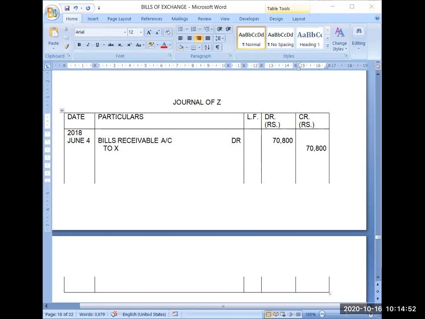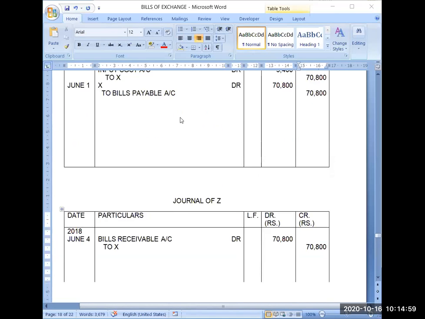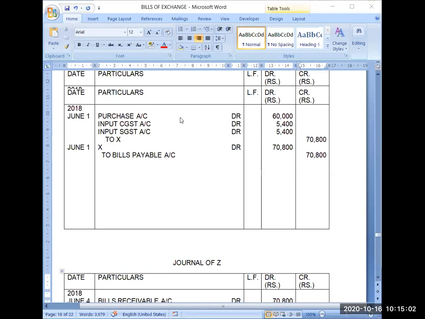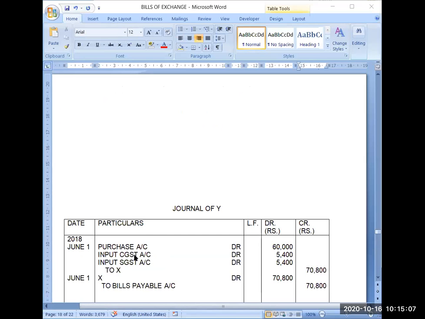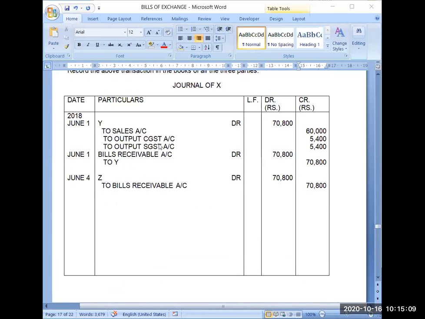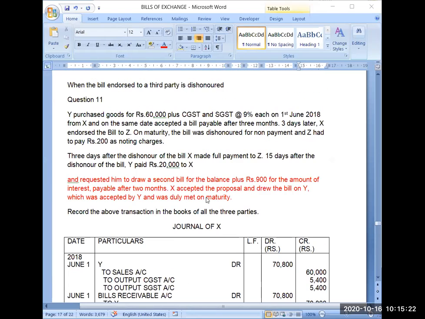So till now, if any issue is there, I have opened the chat box. You can tell me in the chat box. If it is clear, you can let me know that. Firstly, we have sold the goods. Y has purchased the goods. Then acceptance has been given. And after that, the bill has been transferred. So till here, you will find that simple journal entries are there. You just need to practice. If you practice, you will be more clear about the concepts. Okay. Now see further on maturity.